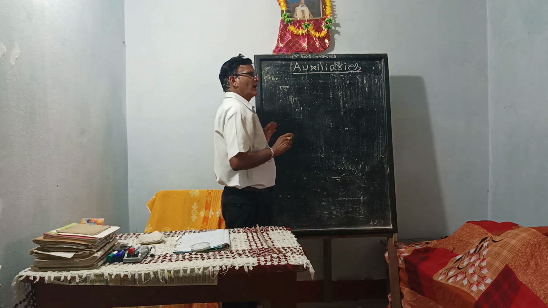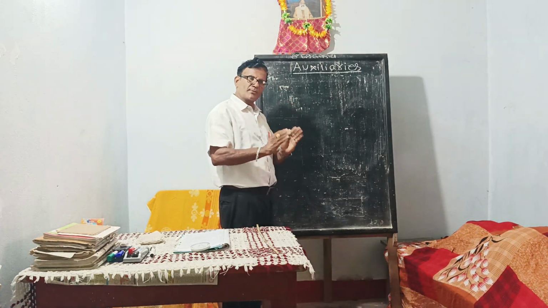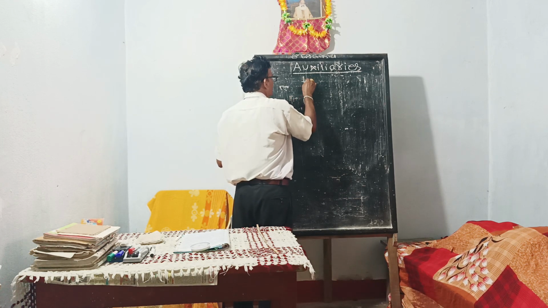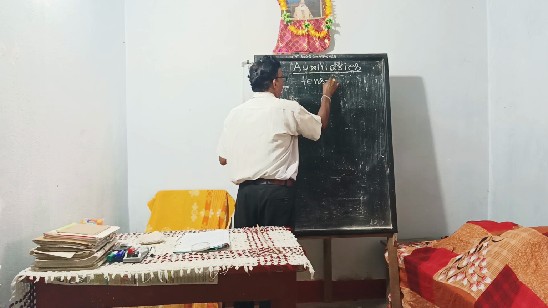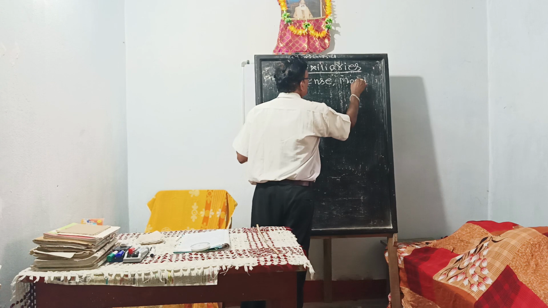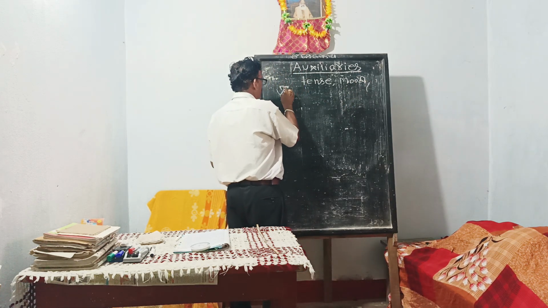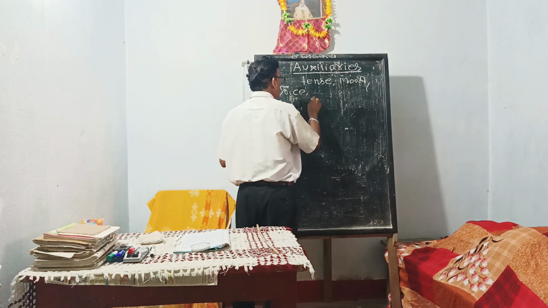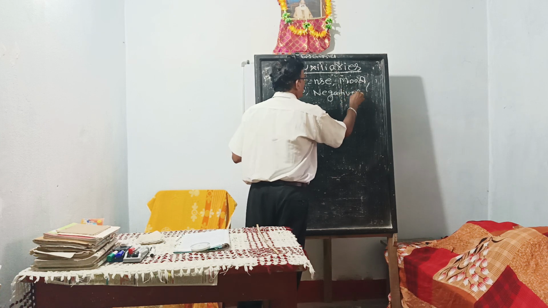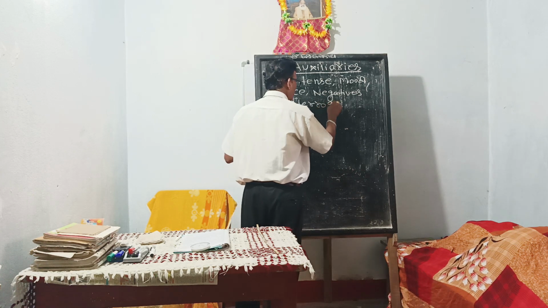An auxiliary verb is one which helps in the formation of tense, mood, voice, negatives, and interrogatives.